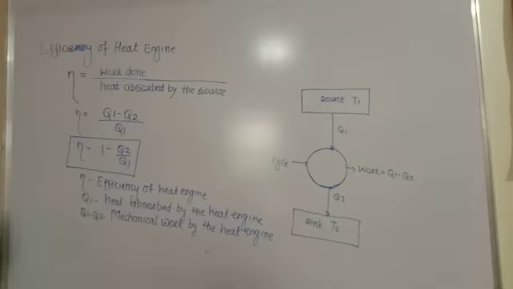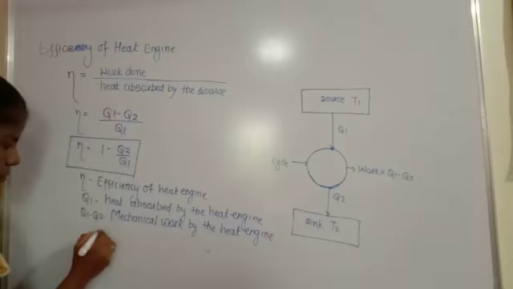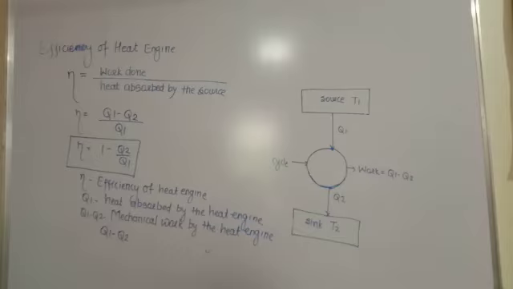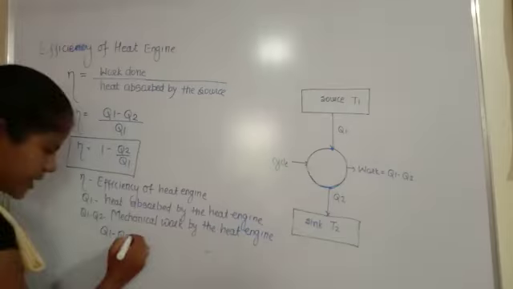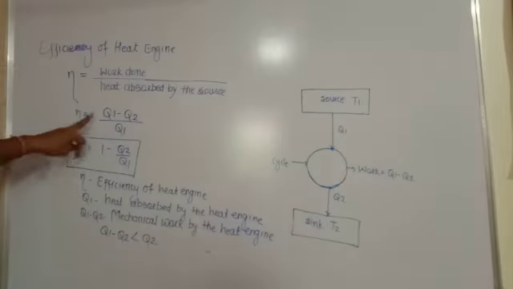The work done, Q1 minus Q2, is always less than Q1.